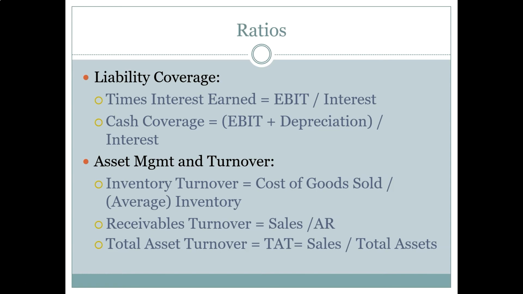Okay. Now, receivables turnover tells us something similar, but it's more about the efficiency of how we sell our product rather than how we build it. Right? So receivables turnover is sales divided by accounts receivable. And again, those are coming from the balance sheet and the income statement. What this is trying to get us to understand is the strategy that a firm uses in terms of selling the product that it does. And that strategy is about whether a firm sells product outright or whether it sells product on credit.